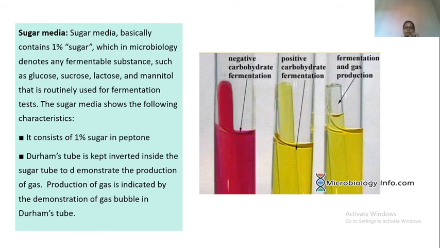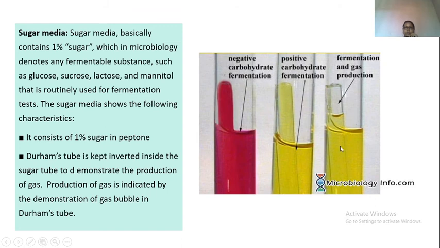If you can see, this is a tube which we have just inoculated with the organism and it's ready for incubation. After incubation, in the middle tube you see the color is changed. That means sugar is fermented. But Durham's tube is to check the production of gas, and you don't see any bubble here. The media only is there. Earlier the media was red. After the fermentation it became yellow. Other than that, there is no sign of gas.